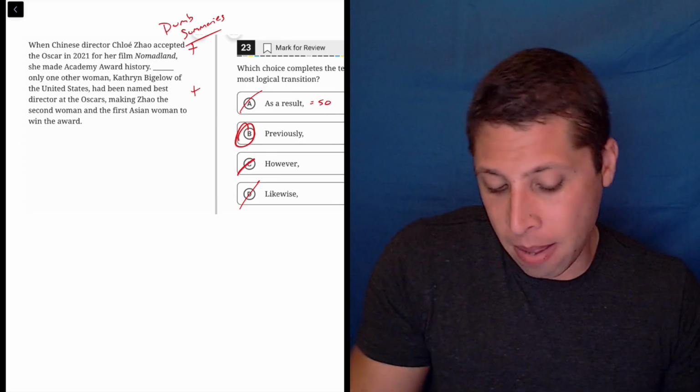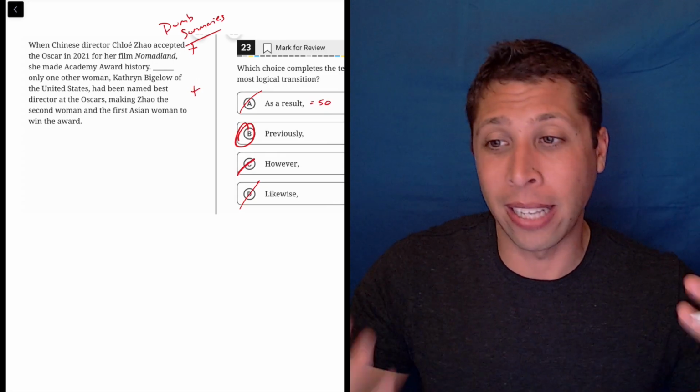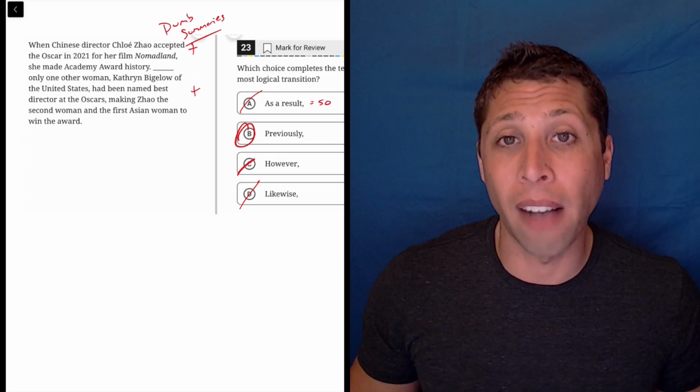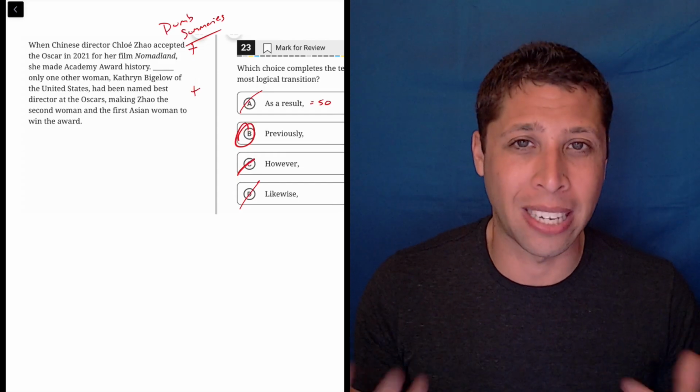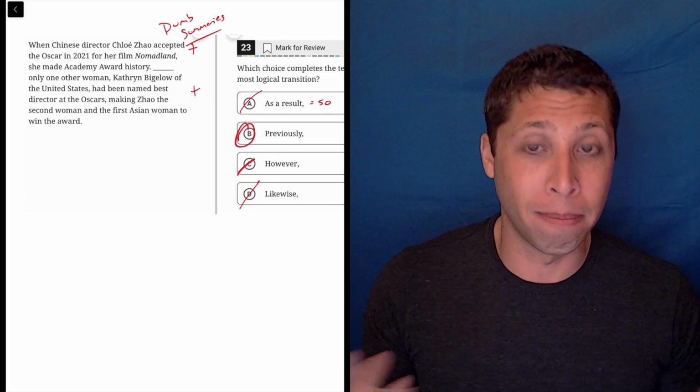To me, B didn't jump out as being right immediately, but after I think about it, yeah, it does make sense, and so I would be pretty confident in this answer, even if at first it feels like it's changing some of the rules of these transition questions a bit. But yeah, they can do it.